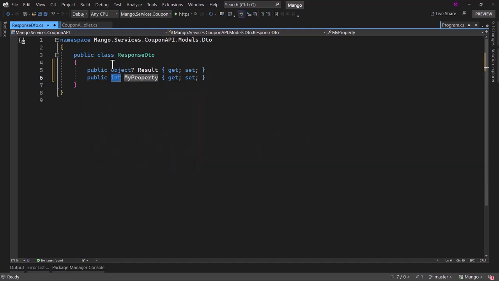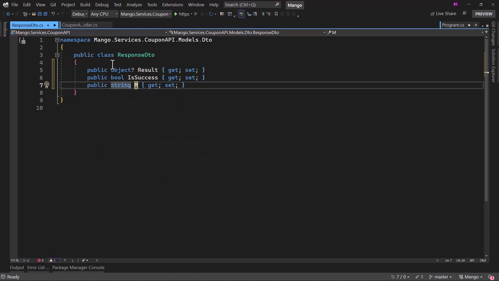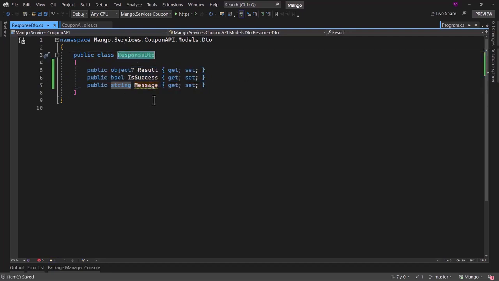Along with that, we will add a Boolean flag which will denote if the request was successful or not, and I will add a string here that will be message. So let's say if there are any errors or if there is any success message, we can display that in that variable. These three properties will be sufficient, and that way we will have a common response for all of our API.